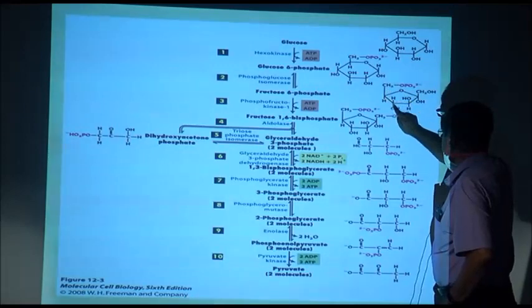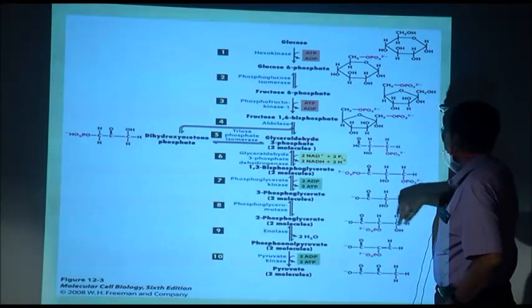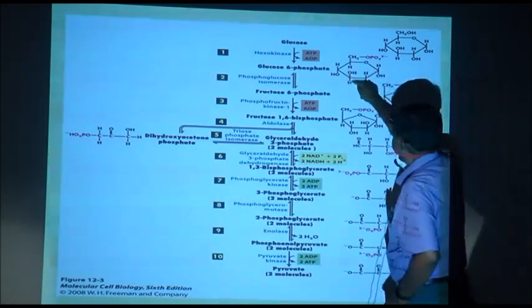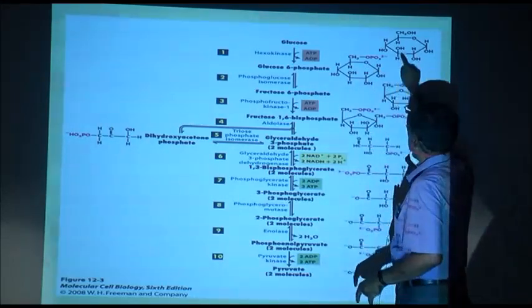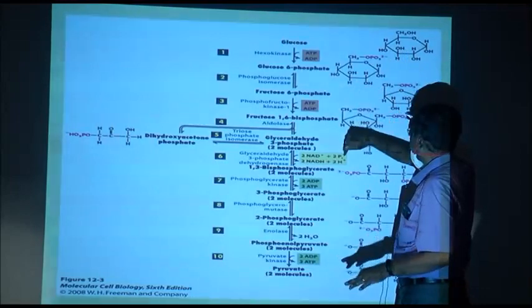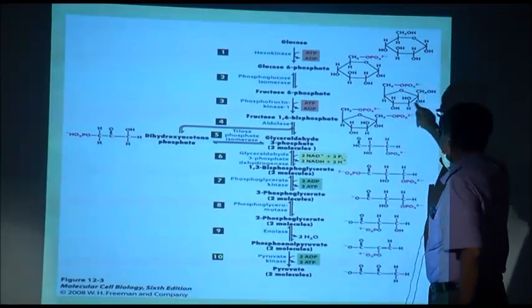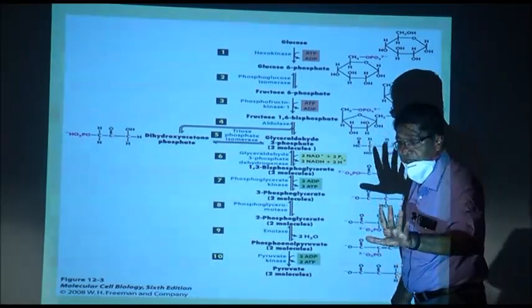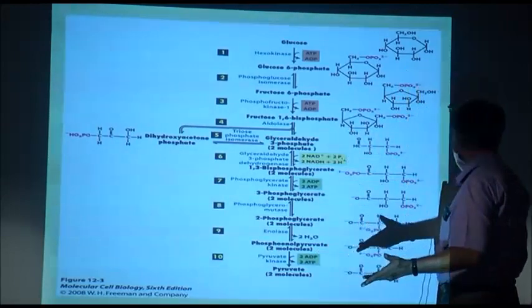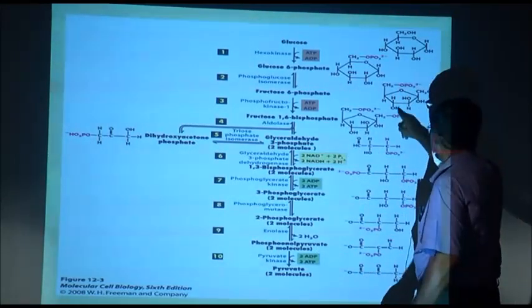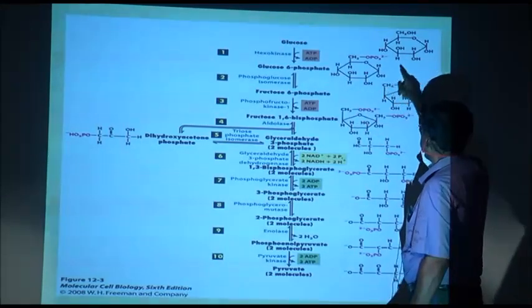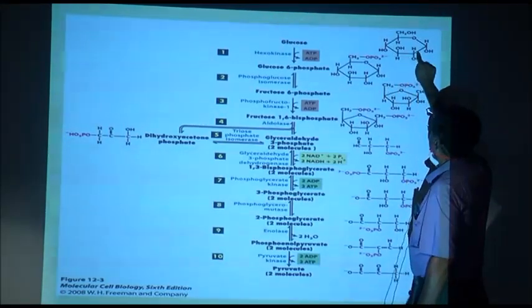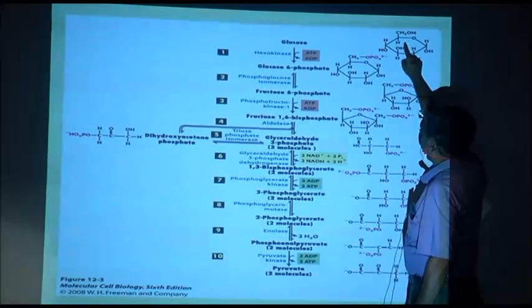1, 2, 3, 4, 5, 6. In this ring, there are 6 carbons, and in this ring, there are 5 carbons. So, where have the other 2 gone? I am sorry, I told a wrong thing. In this ring, there are 5 carbons and 1 is outside.